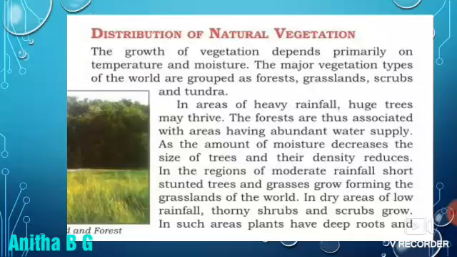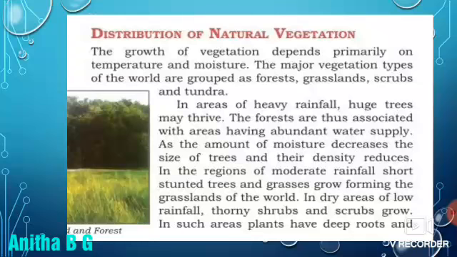In areas of heavy rainfall, huge trees may thrive. The forests are thus associated with areas having abundant water supply. So, where we get heavy rainfall, there we can see heavy forest, huge trees, and an abundant water supply in that place.